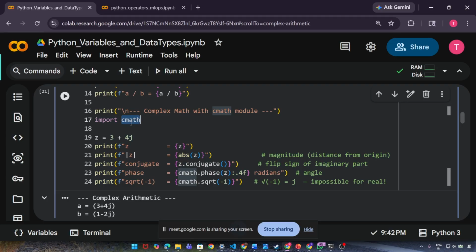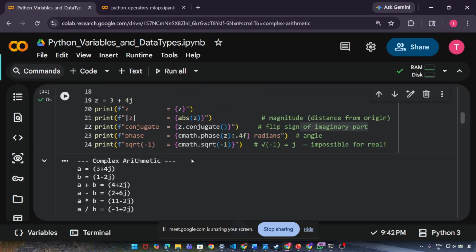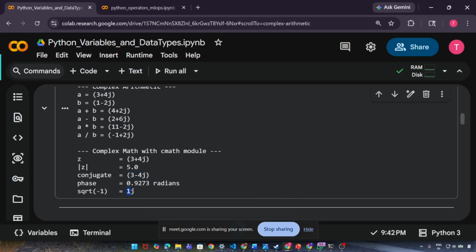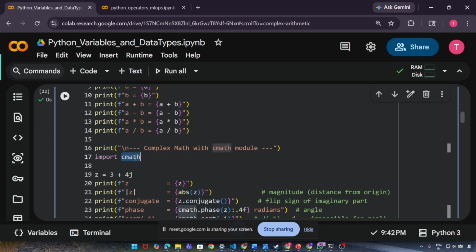Okay? And see, Python has one library called math, and cmath. These are libraries which can help you execute complex mathematical operations very easily. Like you can see, I have this complex number, right? If I want to calculate the magnitude of this number, I can just call abs and it will give the magnitude. Okay. If I say z.conjugate, it flips the sign of the imaginary part. Okay, like if I execute this code, then square root of minus 1, we are getting this value, 1j. So these are the methods that you can use from cmath. Okay.